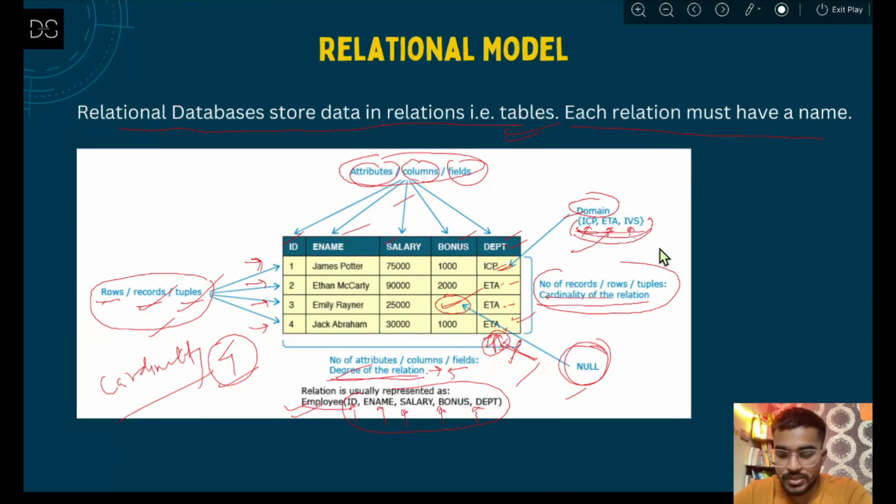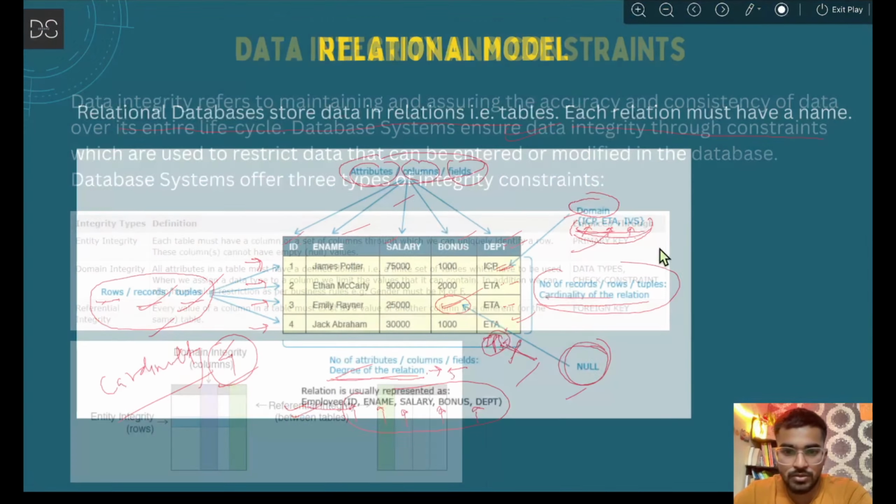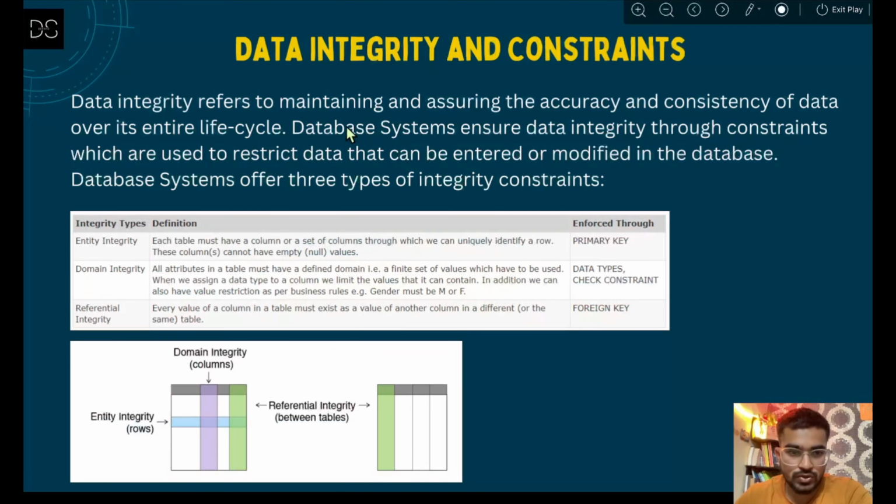So that is it for this session. From the next session we are going to start data integrity and constraints. We are going to understand more about the relational model, and how the data is maintained there. There are some data integrity constraints available to maintain the accuracy of the data, and we are going to start that from the next session.